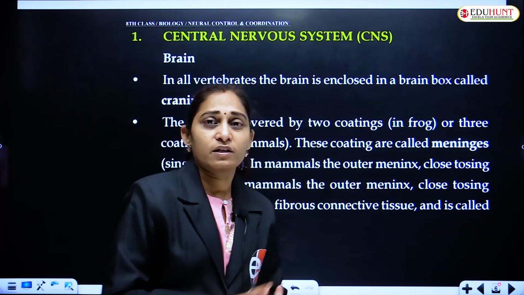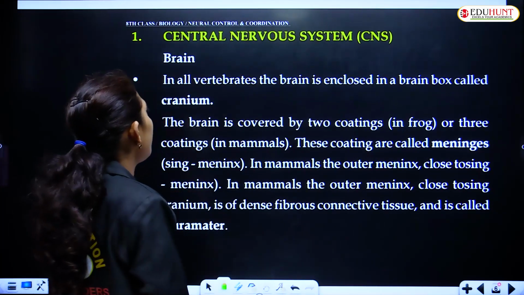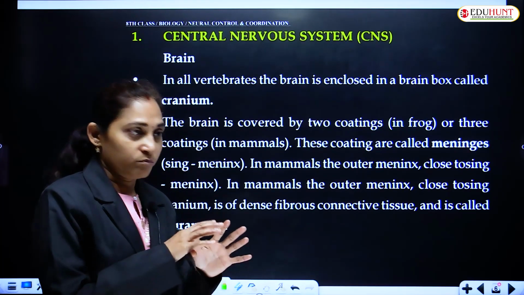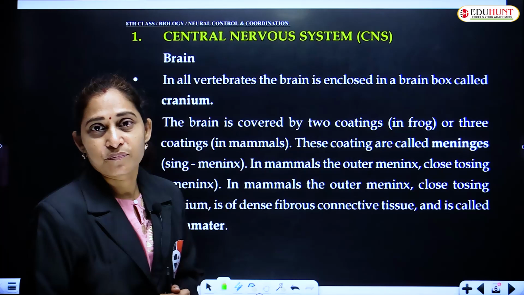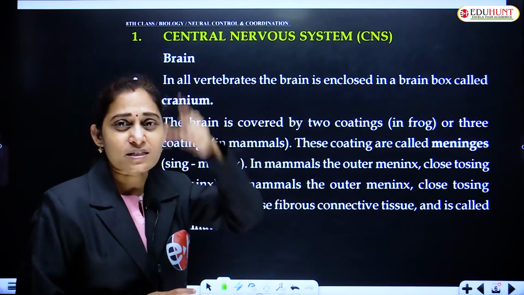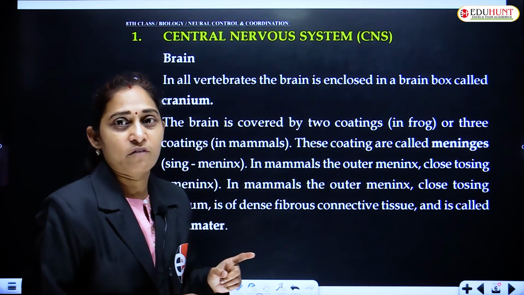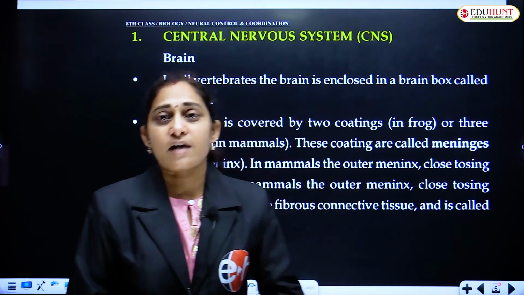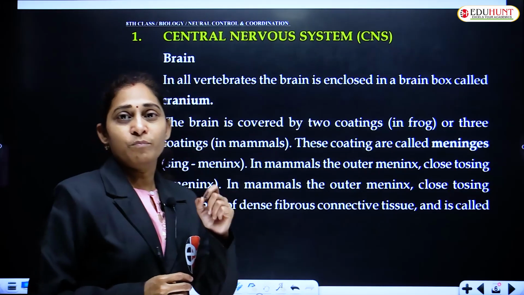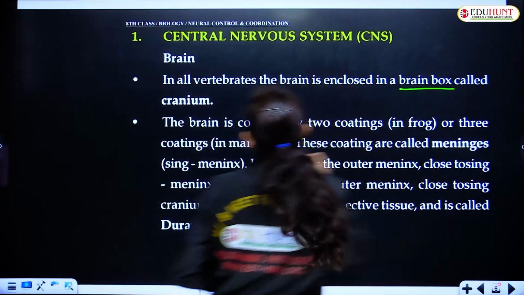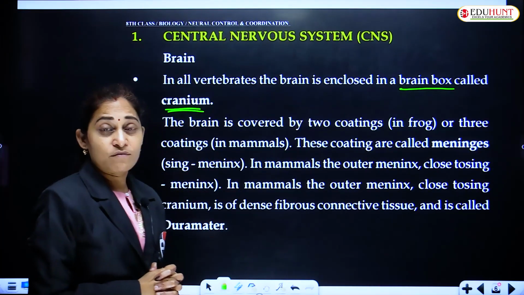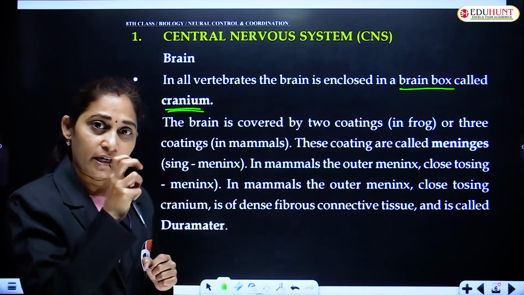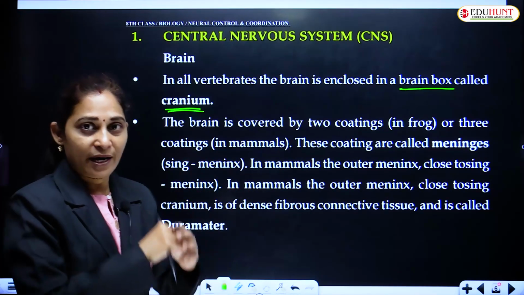The brain controls all the other organs and the whole body. In all vertebrates, the brain is enclosed in a bony box called the cranium. Cranium, this is the cranium, not the skull. Skull is different, cranium is different. Skull means the whole skeletal part inside the head. Cranium is the brain box. Cranium is meant for protection of the brain. The brain is situated in the cranium, so it's called the brain box.